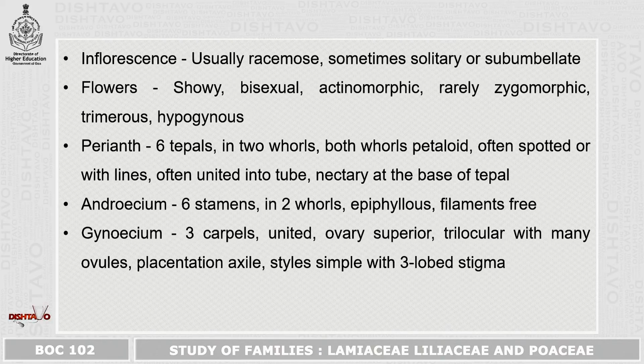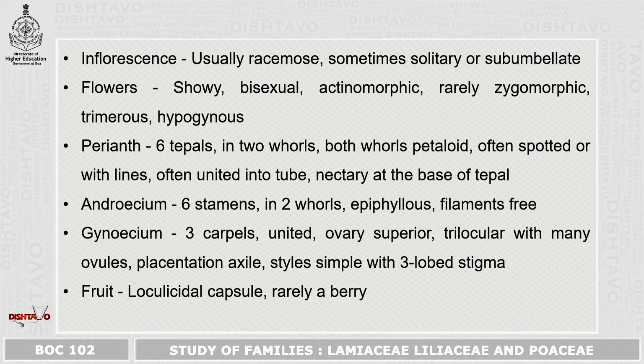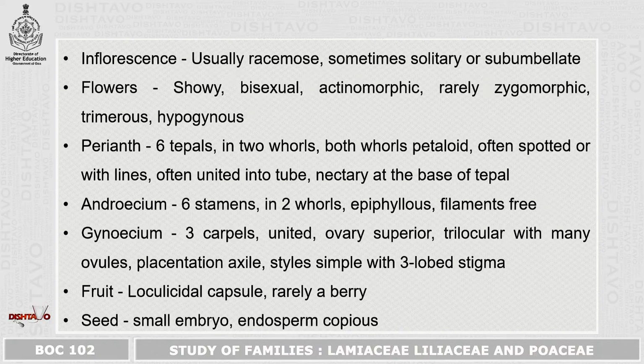Gynoecium consists of 3 carpels which are united. Ovary is superior and it is trilocular with many ovules. Placentation is axile and style simple or with 3-lobe stigma. Fruit is a loculicidal capsule, rarely a berry. Seeds contain small embryo and endosperm is copious.